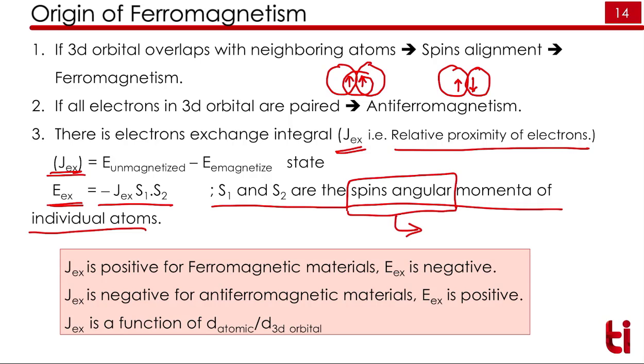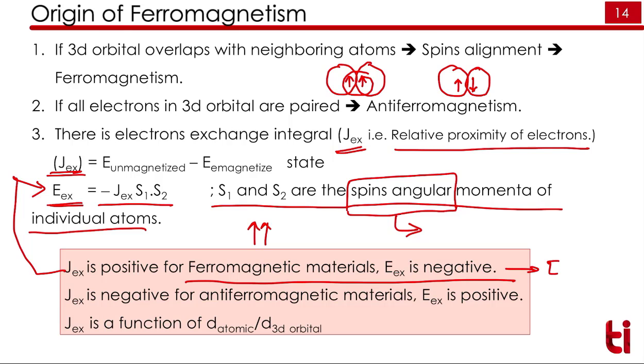Now this exchange interaction energy should be minimum, which means it should be negative. Only if J is positive will the exchange interaction energy be negative, and that is the case in ferromagnetic materials. These materials have spins in the same direction. That's why J is positive, and if J is positive, then E is negative. So the exchange interaction energy is negative.